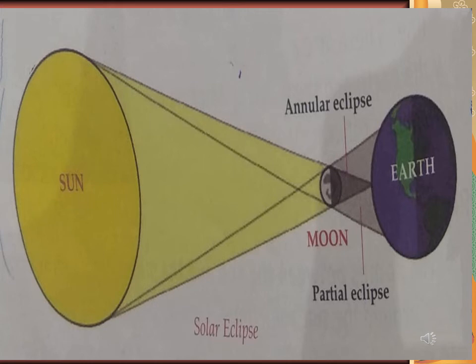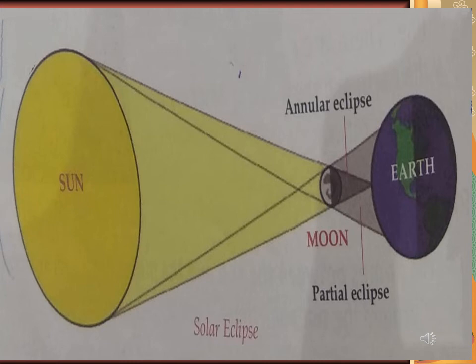As we all know, the moon is nearer to the earth than the sun. When the moon revolves around the earth, it sometimes comes between the sun and the earth. So the rays of the sun cannot reach the earth. As you can see in this picture also, here is the sun and the moon is in between, and after the moon there is the earth.